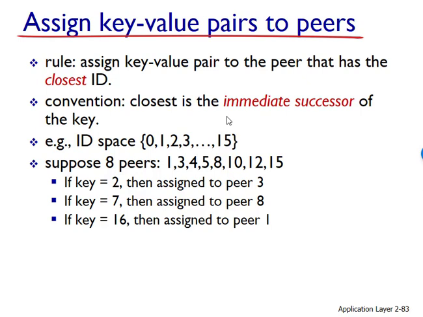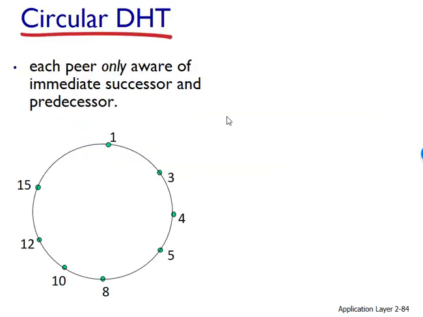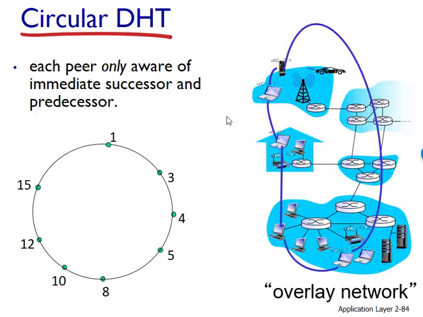To address this problem of scale, let's now consider organizing the peers into a circle. In this circular arrangement, each peer only keeps track of its immediate successor and its immediate predecessor modulo 2^n. In this example, n is again 4, and there are the same 8 peers from the previous example.